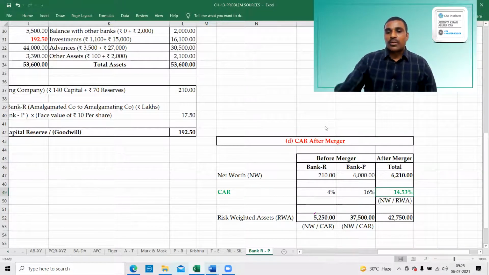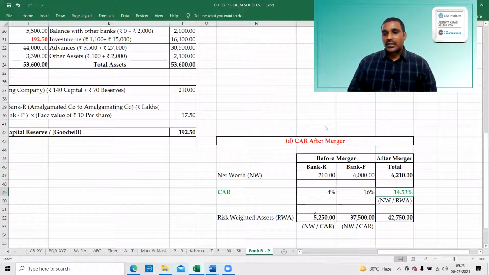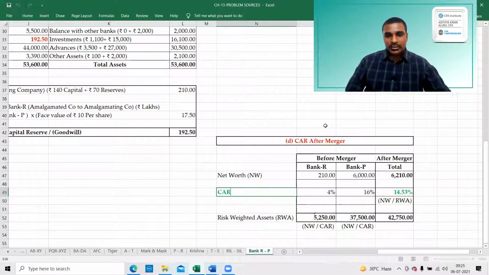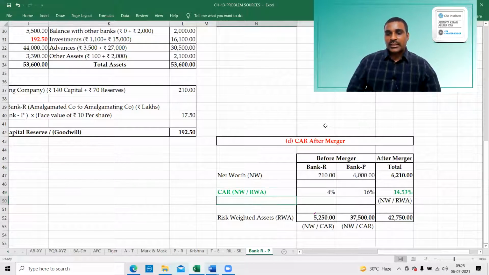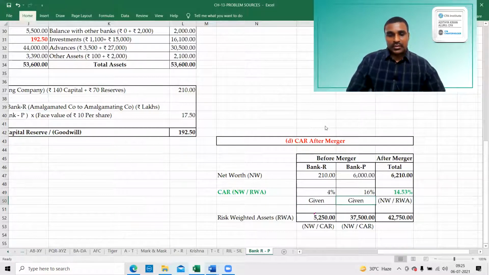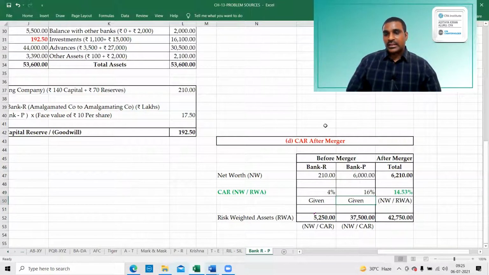CAR after merger. Capital to risk assets ratio after merger. So what is the CR formula? The same thing. CR will be net worth divided by risk weighted assets. This is given in the question, this is given and this is given. This only we have computed. This is the total.